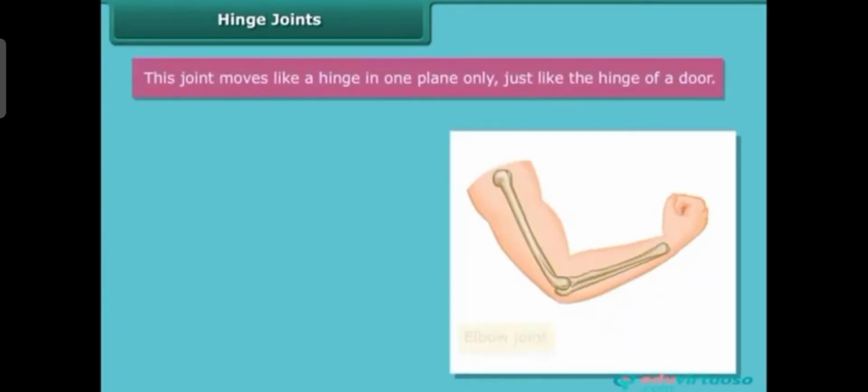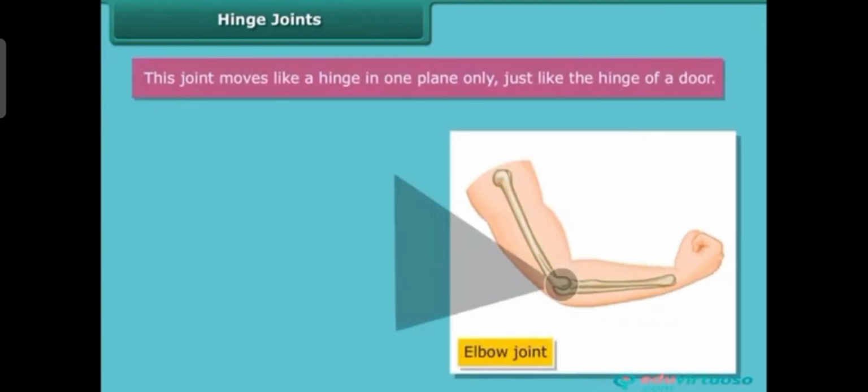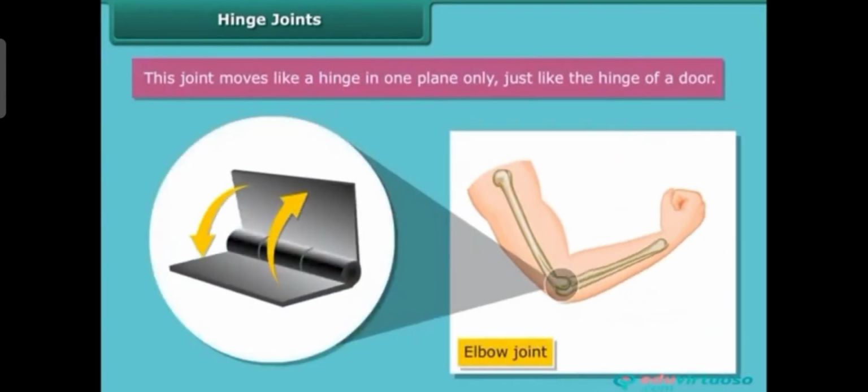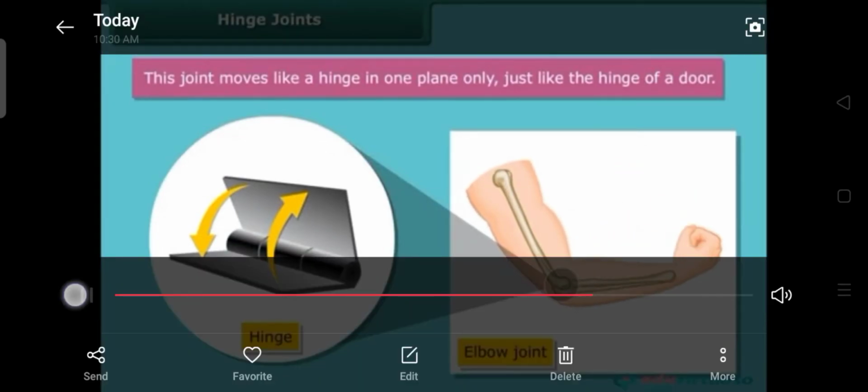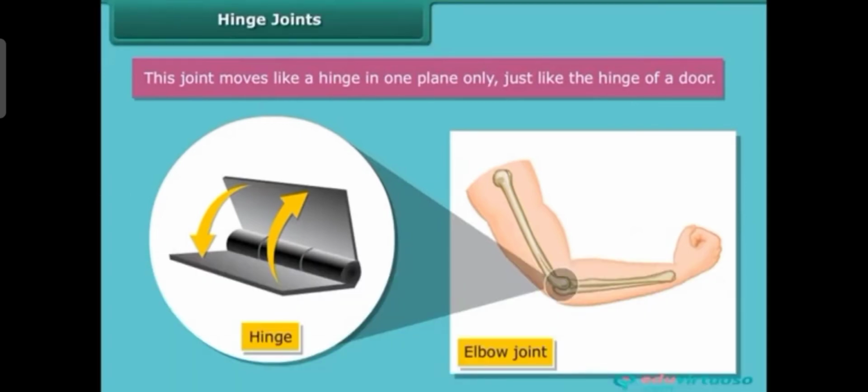Now we can move to the next type of joint, that is hinge joint. These joints move like a hinge on a plate, just like the hinge of a door. What do you mean by hinge? You can see on the side of the door, the opening and closing is done by using a hinge. This type of bones that move like a hinge are known as hinge joint.